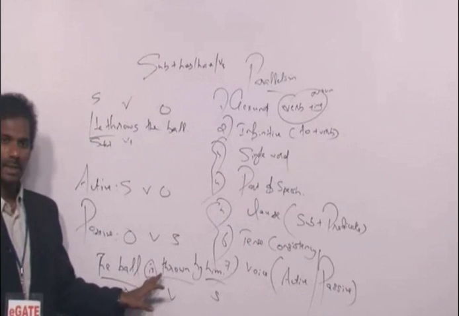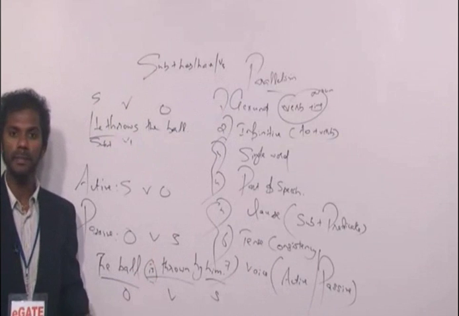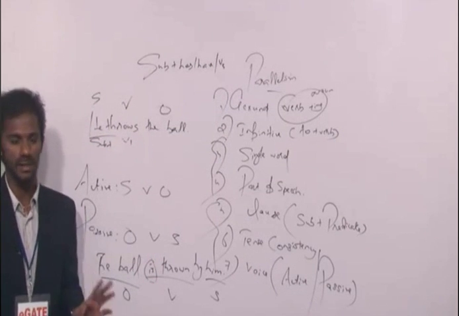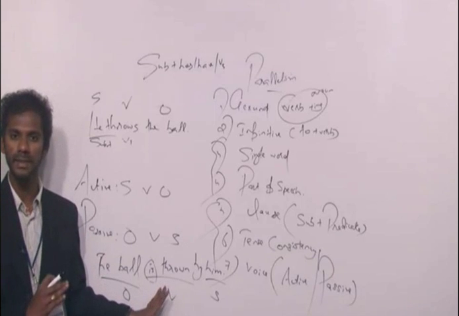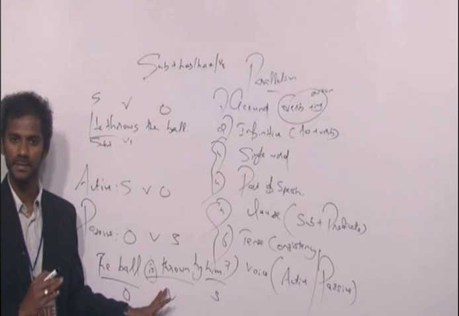Come to this sentence. In this sentence, do we have has or have? No. Has or have is not there. So it cannot be in the perfect tense also. So only one category is left now. That is simple present tense. So this sentence is in the simple present tense. Hope you got it. Clear?